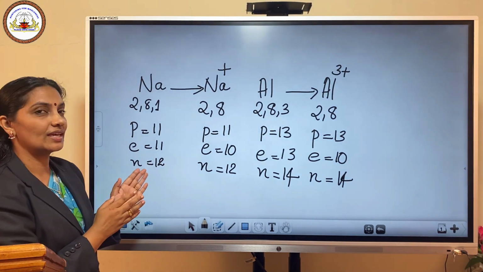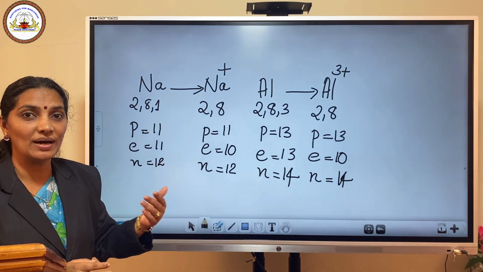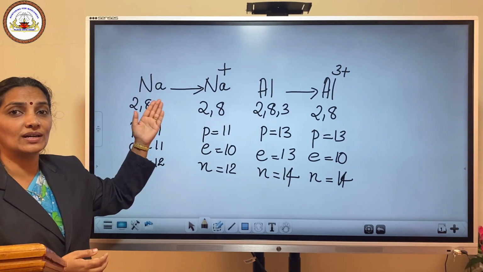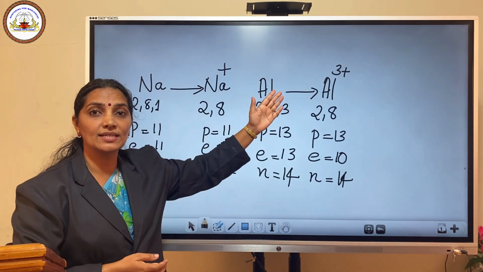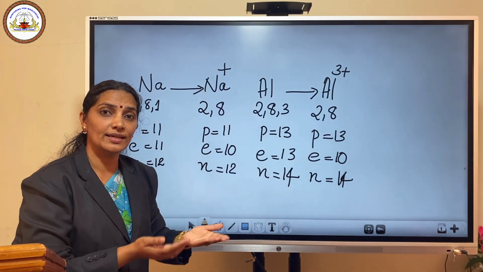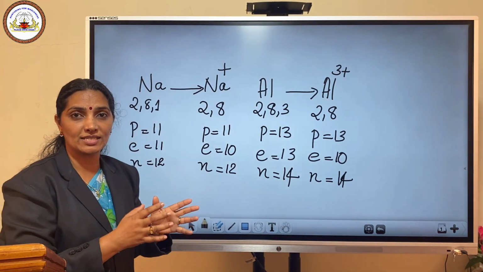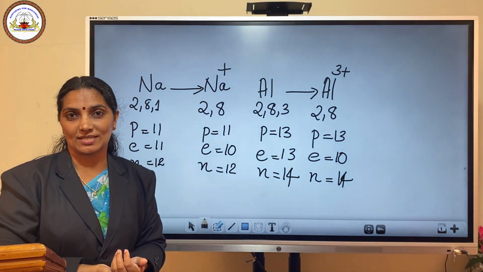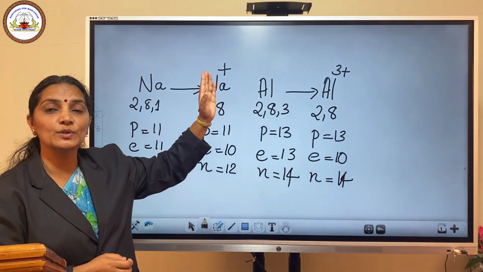So here we can see that some elements can attain stability by removing their valence electrons. That can be 1 in the case of sodium, 3 in the case of aluminium, or 2 electrons like magnesium. Whatever the number of electrons in the valence shell, some elements can give their outer shell electrons. As a result, they form a species having a positive charge.